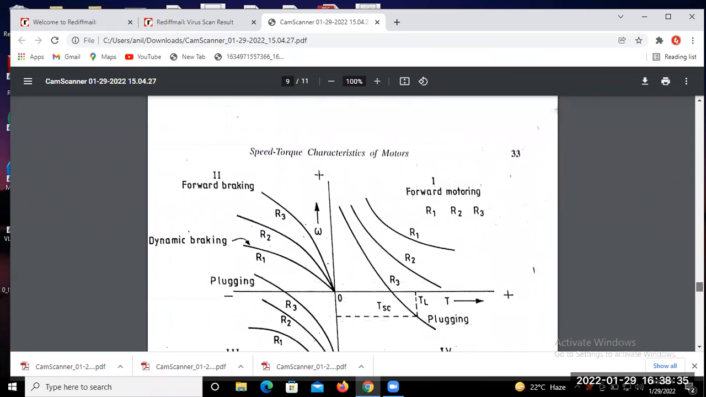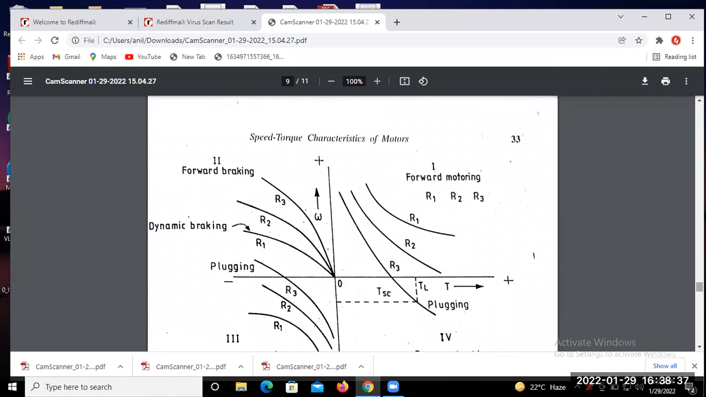So what is the characteristic? As we talk about characteristics, we already discussed them. Now that characteristic you have to just draw for dynamic braking and plugging braking.